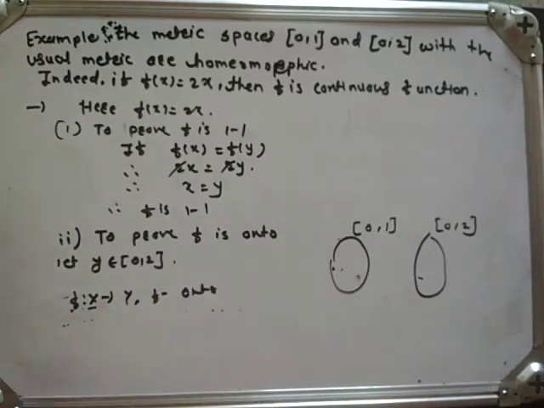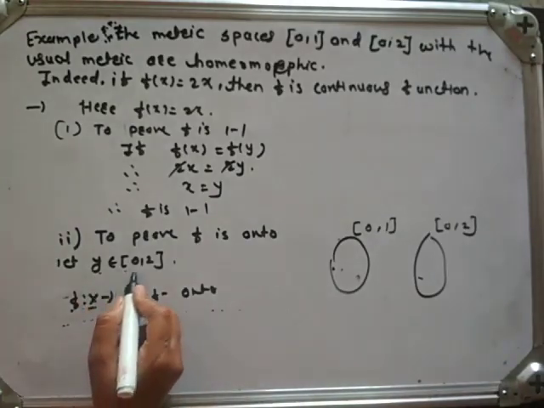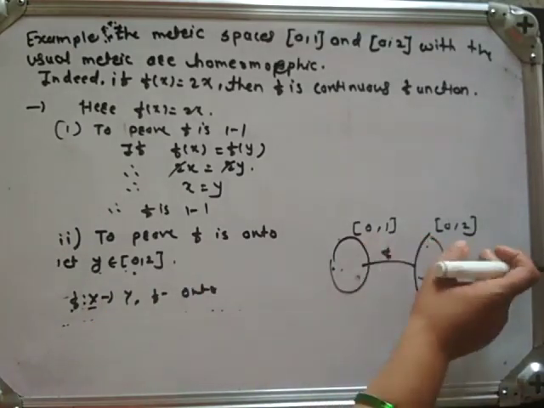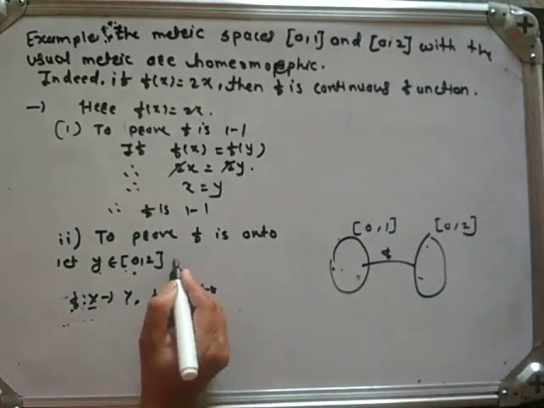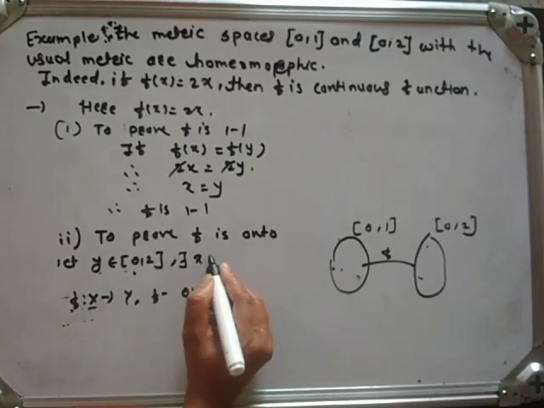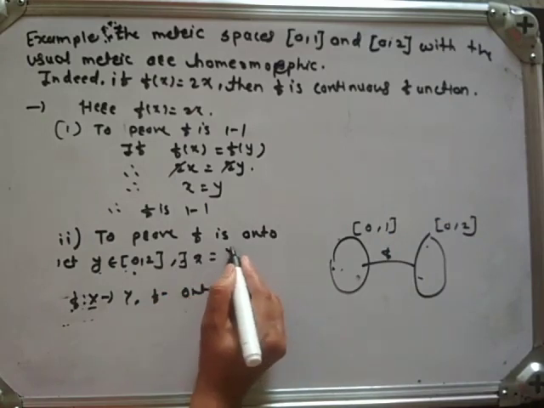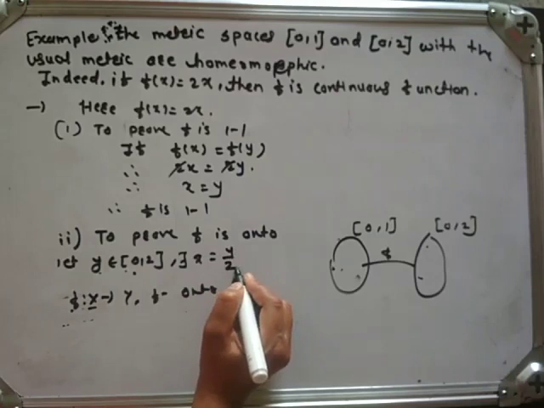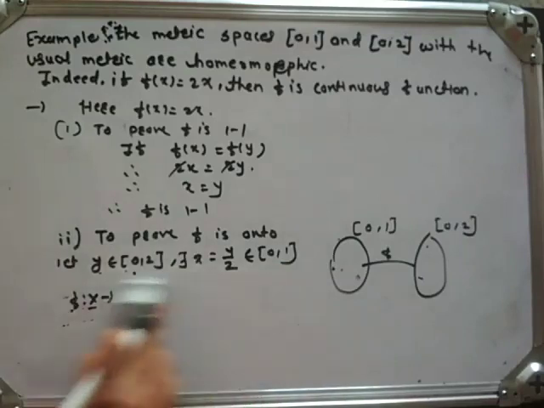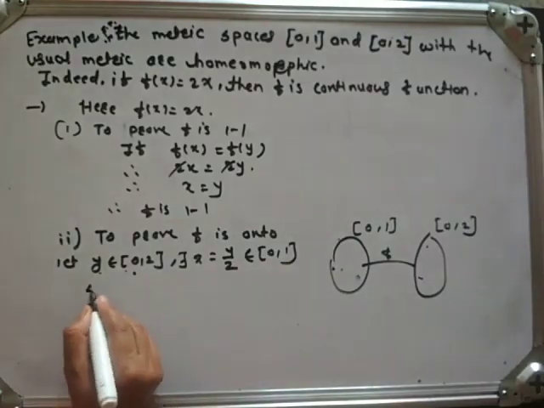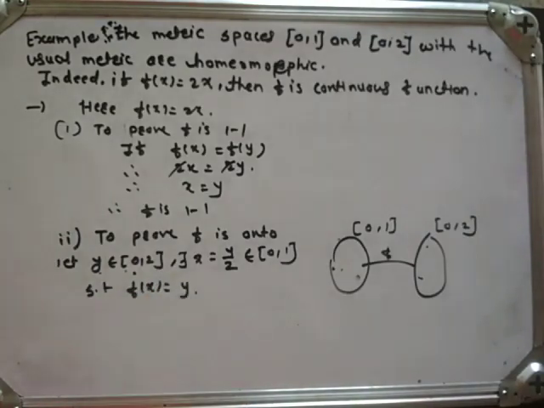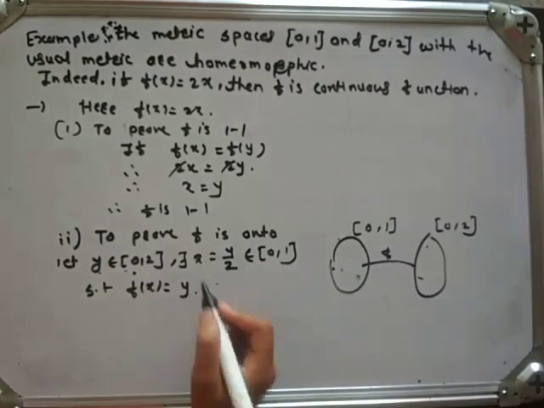So for y belonging to closed interval 0, 2, because f is a function from closed interval 0, 1 to closed interval 0, 2, there exists x, and x is nothing but y by 2, belonging to closed interval 0, 1 such that f of x is equal to y. Why is x equal to y by 2?